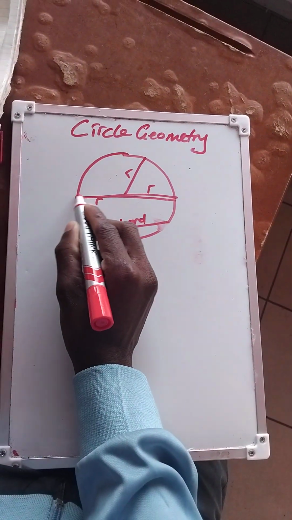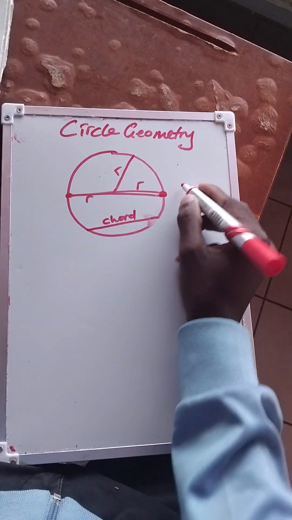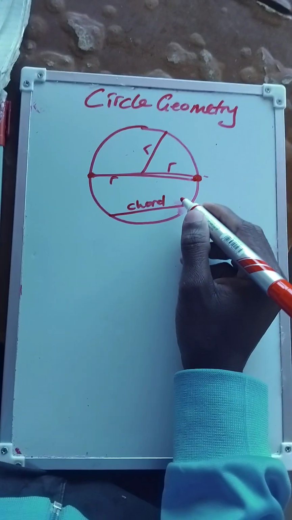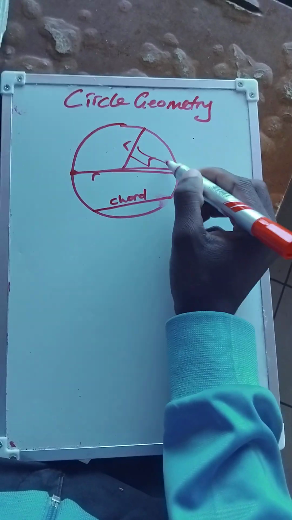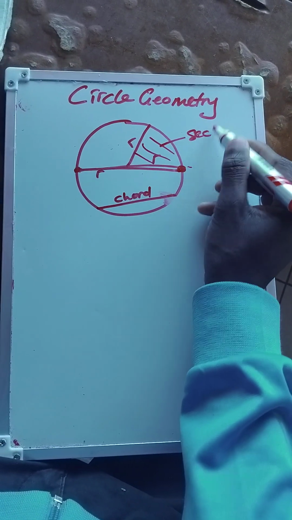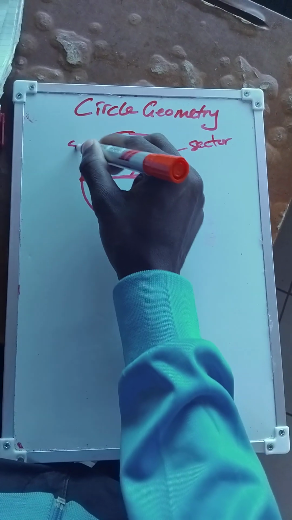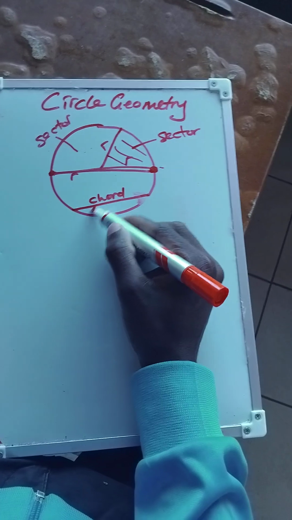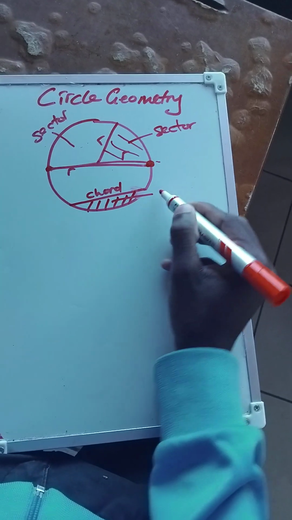Then this one to this one is the diameter. Then this shaded part is the sector. Then this part is the segment.